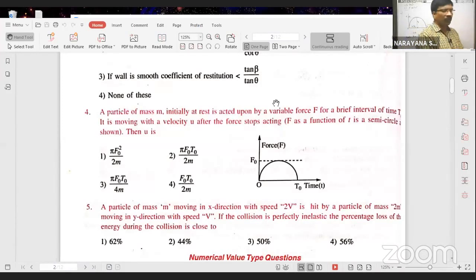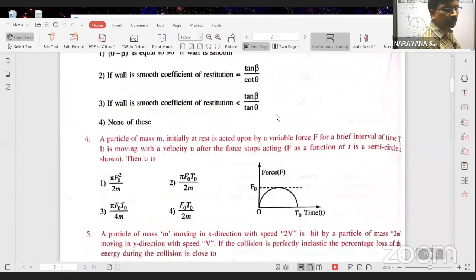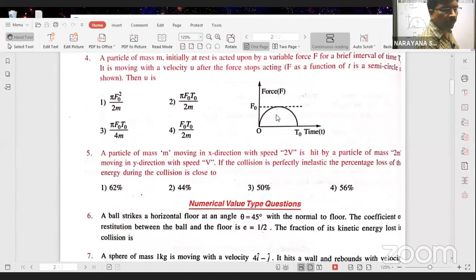Next. Fifth problem, that is also important one, but easy. How r came? R is substituted here, no? One radius you take along x-axis, one radius you take along y-axis, because along x-axis, y-axis, different physical quantities are taken, no? That's why the area of the semicircle means pi r square by 2. In this pi r square by 2, one radius is taken along x-axis, one radius is taken along y-axis. By 2 I have written.